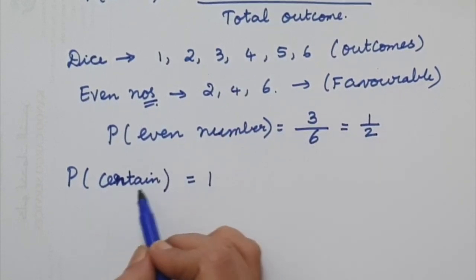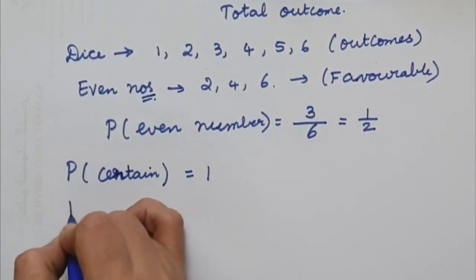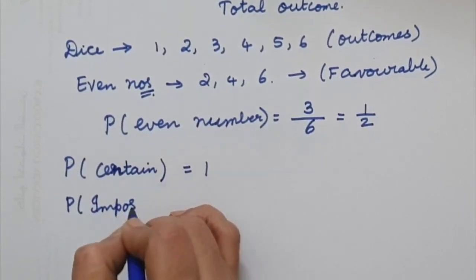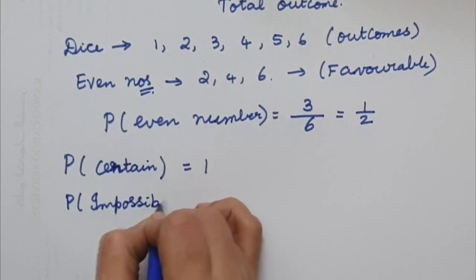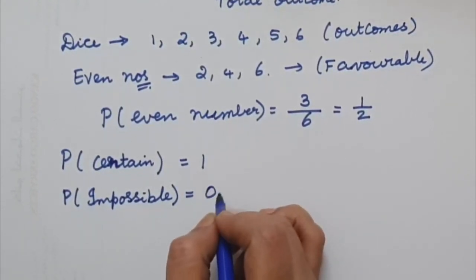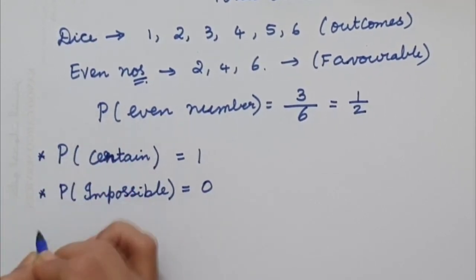It is going to happen for sure. Probability of certain is 1. Probability of impossible, that is, this event will not happen, is 0. This is the first, this is the second.